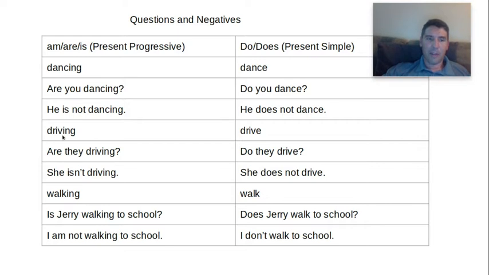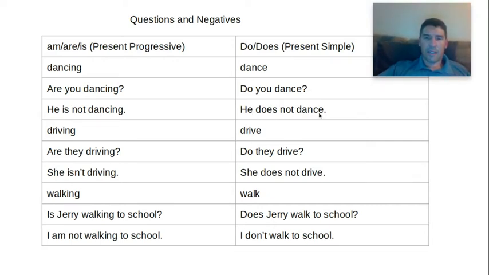Okay, think about this word. Actually, let's go over here. Do you dance? Sometimes, ever, every day, maybe every night. Do you dance? Okay, some people don't dance. They don't like to dance. They say, no, thank you. Or look at this one.